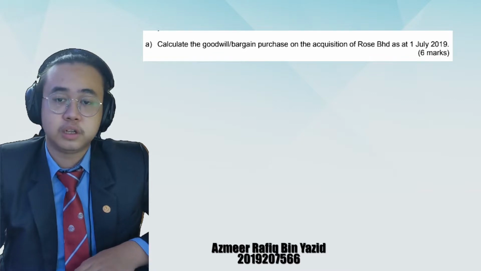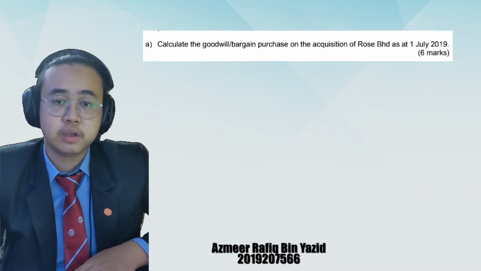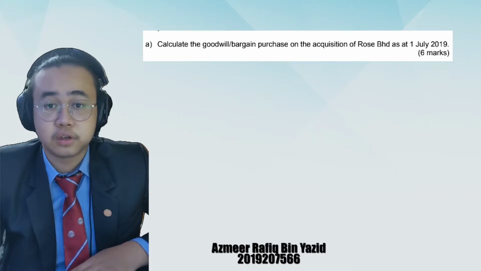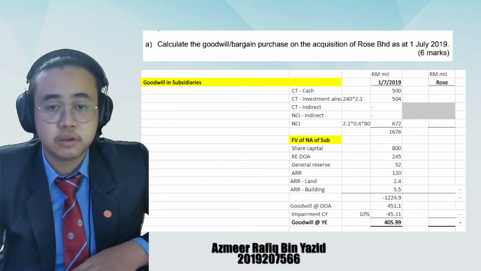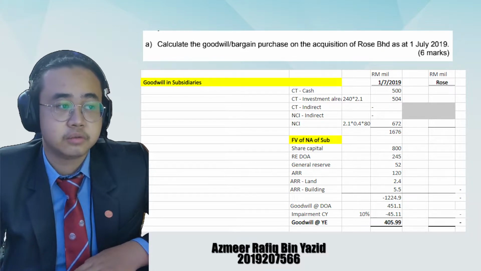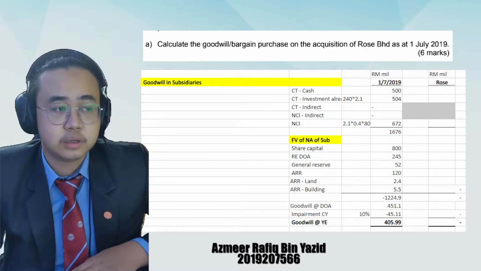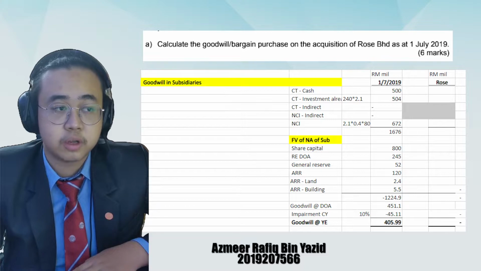Assalamualaikum warahmatullahi wabarakatuh. My name is Azim Rafi bin Yazid, and today I will present question A, which requires us to calculate the goodwill in the subsidiary, Rose Berhad. First we need to calculate the consideration transferred in cash, which is 500 million, and next the cost of the investment that has been made, which is 240 million times 2.1, which gives 504 million.